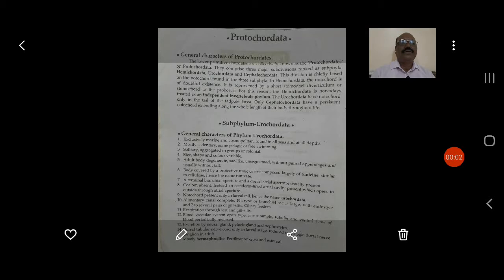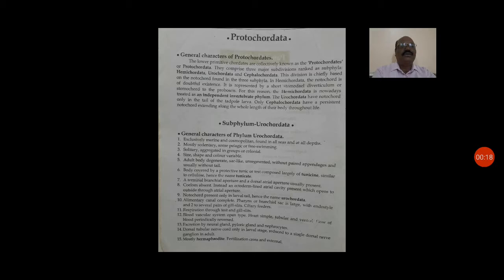Dear students, last year we studied the non-chordates or invertebrates, and this year you have to study the chordates. The basic difference between chordates and non-chordates is the presence and absence of the vertebral column. Why are non-chordates called so? Because of the absence of the notochord. But in chordates, the notochord is present. So this is the basic difference between the chordates and non-chordates.